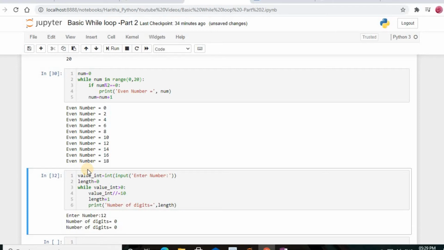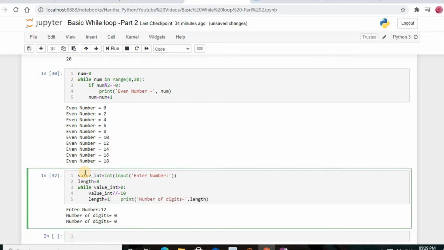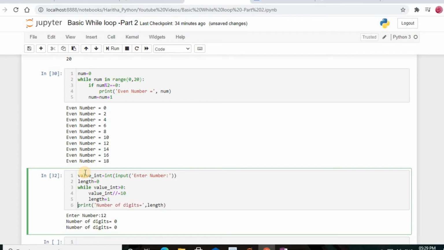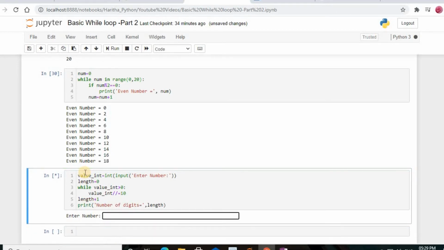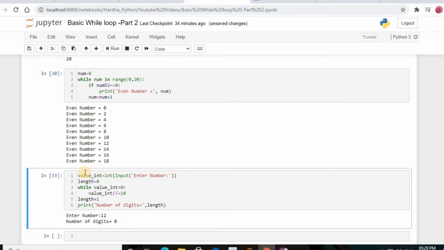Why is it showing number of digits is 0? We'll just write here what we have written. We can use the function len, the keyword length I am using here.